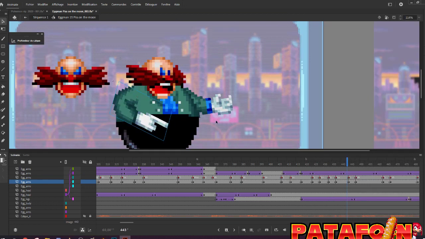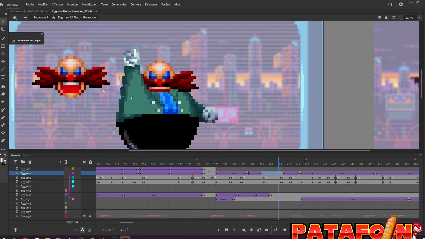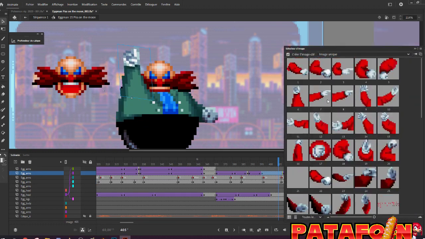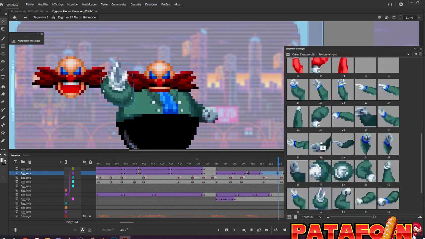And then this is mainly animation of different members, so all of the members have a lot of different parts for most of the rig. So here you have all the arms of Eggman. So if I want, I can just switch them like this, puff, puff, puff. Sometimes I need to move them a tiny bit, but I have all the different members here.